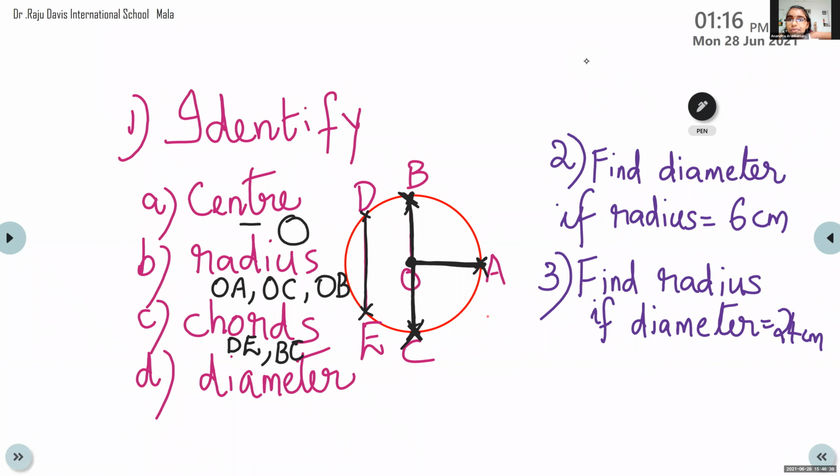So, children, BC is also called what? Look here. What is the diameter here? Diameter is the longest chord. Fatima, can you identify which is the diameter from the picture given? BC. Yes, children. This is a chord and also it is passing, look here, through the center. So, diameter is BC. Okay, is that clear, children? It is the line segment that joins 2 points. Also, it should pass through the center. So, the answer is BC.